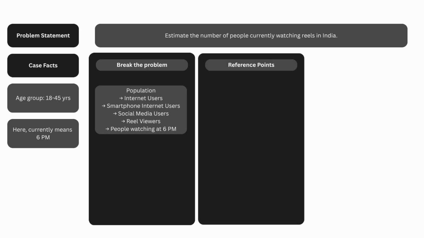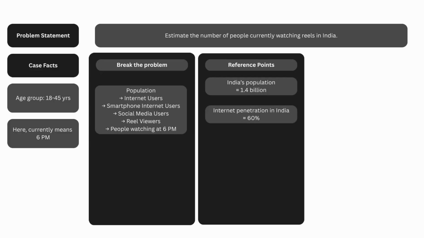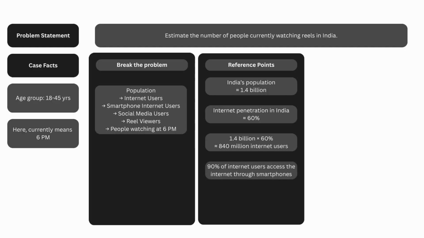Step 2 is to bring in reference numbers. These don't have to be perfect, they just need to be reasonable approximations. So, India's population is around 1.4 billion. Internet penetration in India, let's assume it to be around 60%. So the number of internet users becomes 60% of 1.4 billion, which is 840 million internet users. Next, we consider how many of these people use smartphones to access the internet. In India, most internet usage happens on smartphones. So we assume 90% of internet users access the internet through smartphones. So smartphone internet users become 90% of 840 million, which is 760 million.